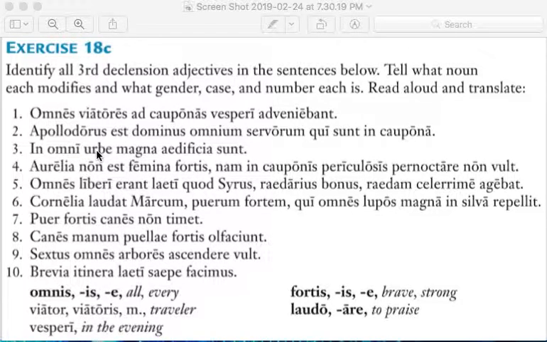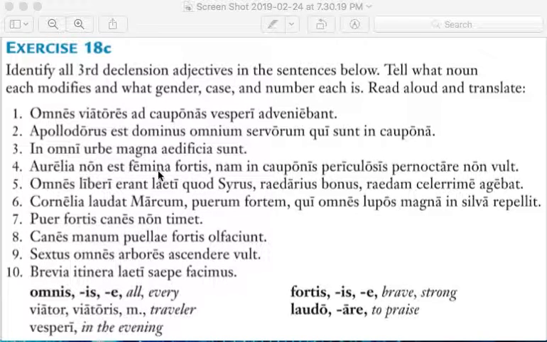Number 3. In omni urbe magna aedificia sunt. In every city there are large buildings, or large buildings are in every city, if you prefer. The thing about third declension adjectives is they have e, unlike nouns, as their ablative singular ending. So in omni urbe, urbs is a third declension noun, but notice the difference between here and here. Here, urbe is feminine, it's ablative, and it's singular. So the adjective also is all of those things.